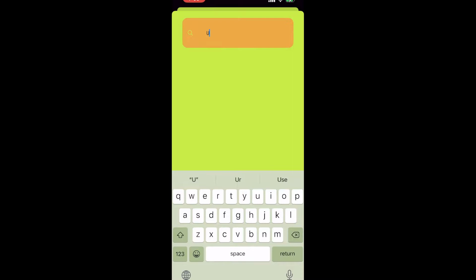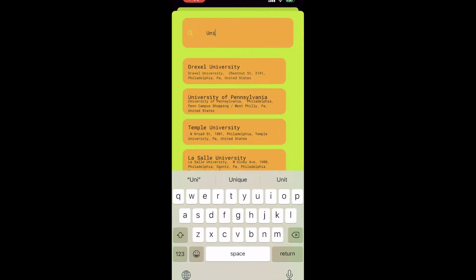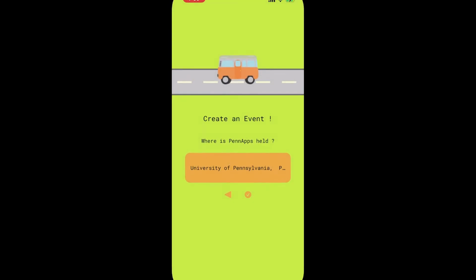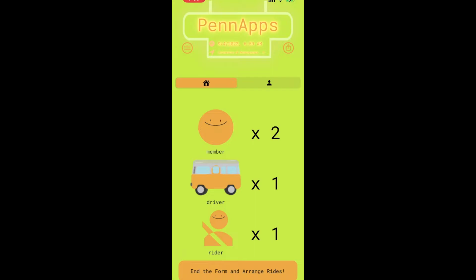The location autofills. It asks for our location, which we allow, and it autofills based on our location and a radius near us. And as you can see, once we type in university, we get University of Pennsylvania, and we can click that. And then we see our event created, and then we can see our event name, Penn Apps, on there, as well as our time and our location. And we can see we currently have 0 members, 0 drivers, and 0 riders.